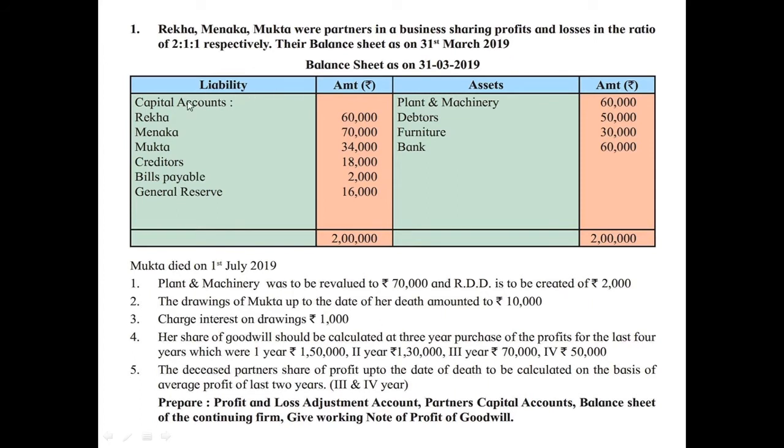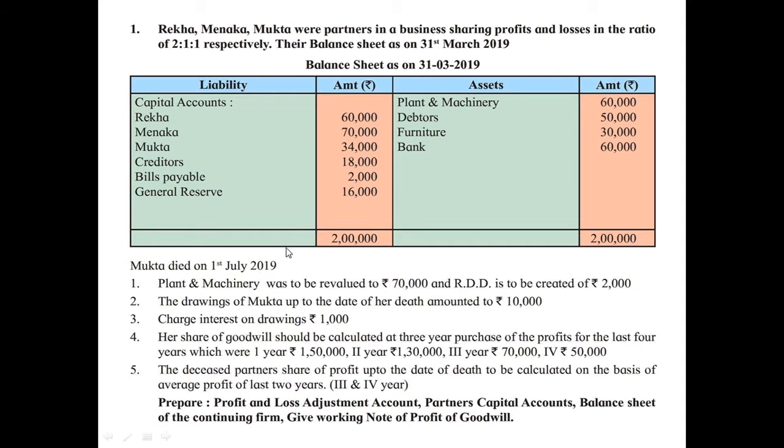Liabilities: capital accounts for 3 partners. Then creditors, bills payable, general reserve. Assets: plant and machinery, debtors, furniture and bank balance. Mukta died on 1st July 2019.